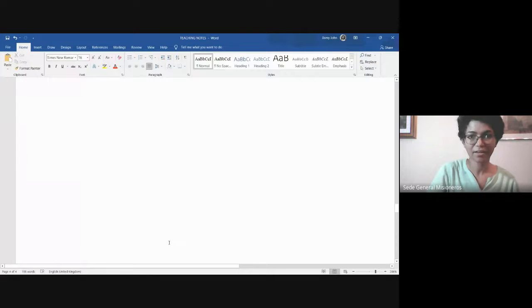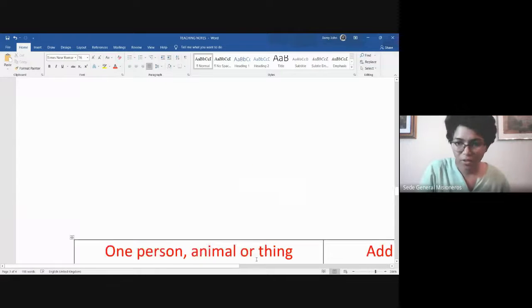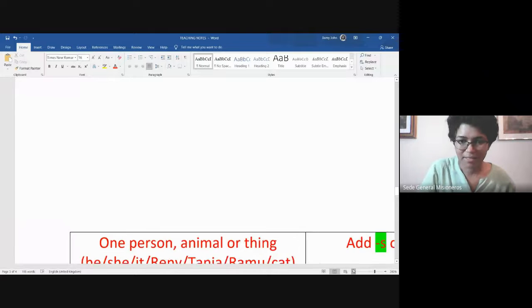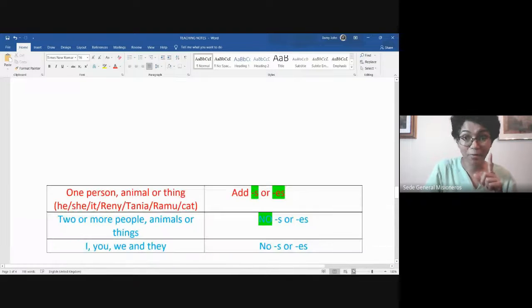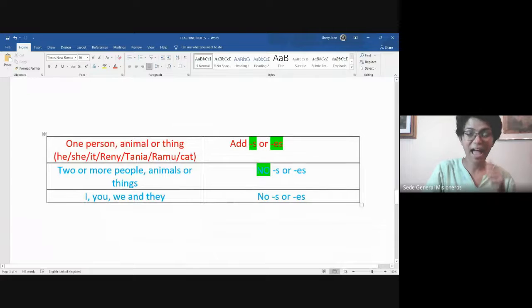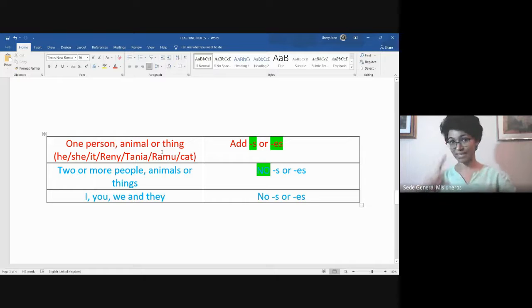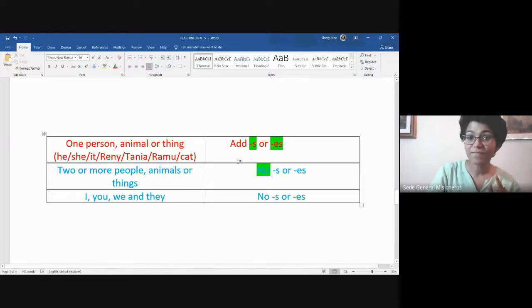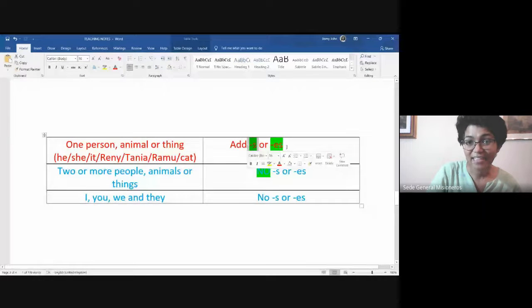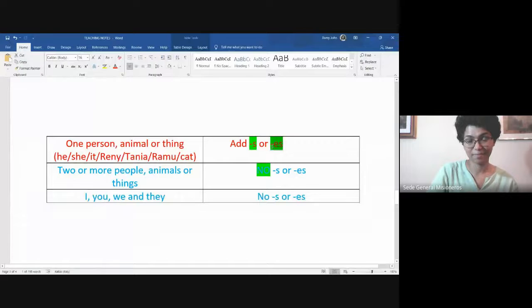So what happens here? When we speak about just one person, animal, or thing, for example, he, she, it, or Reni, Tanya, Ramu, or if it is an animal, cat, for all the single nouns, we add S or ES.